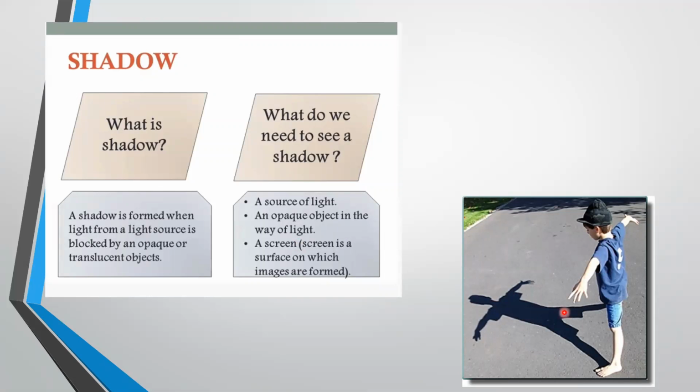This creates an area of darkness on the side of the object away from the light source. A translucent object also creates a faint area of darkness. So this area of darkness formed by an opaque object obstructing light is called a shadow.